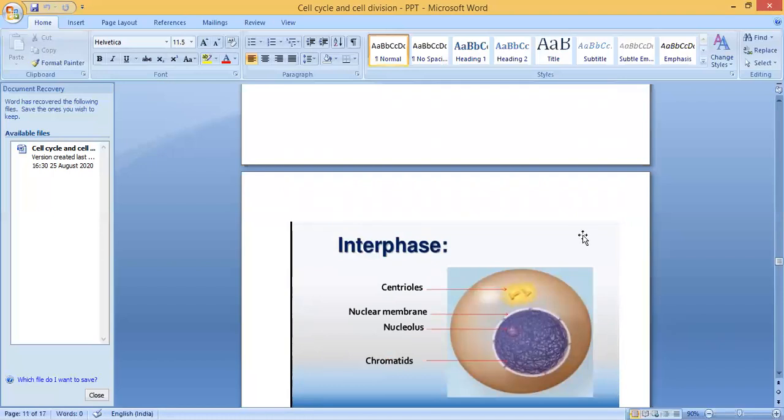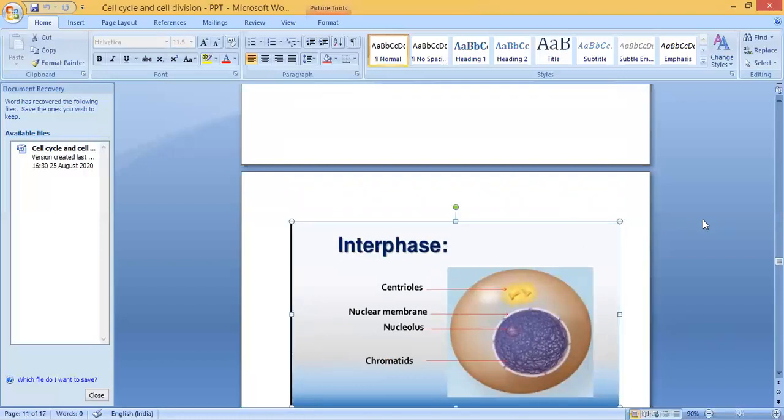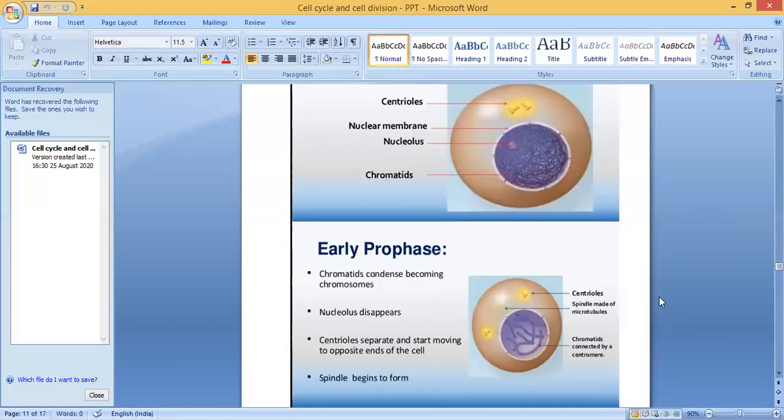First one is interphase. Interphase consists of G1 phase, S phase, and G2 phase. Interphase means the cell is ready to divide. Here you can see the centriole, the nuclear membrane, the nucleolus, and chromatids. Clear? That is interphase. The next is prophase.